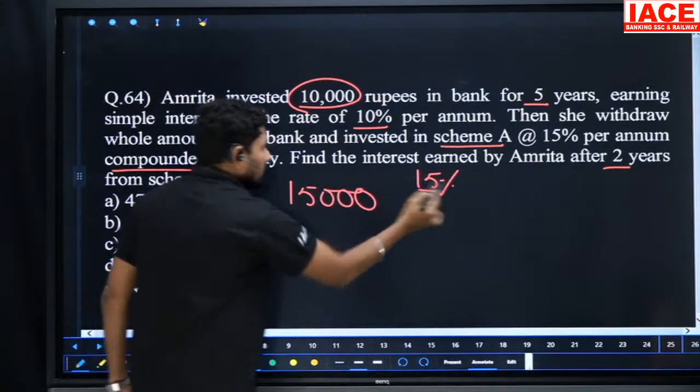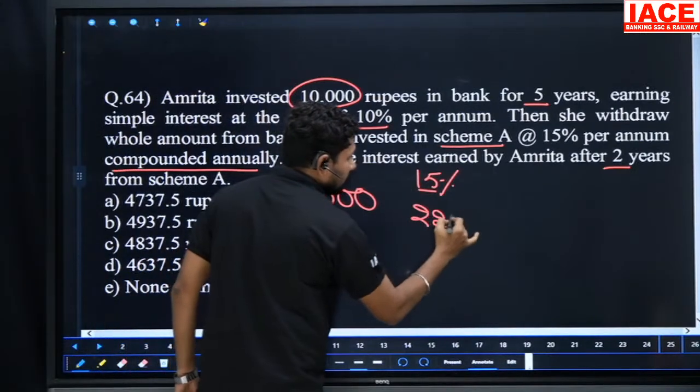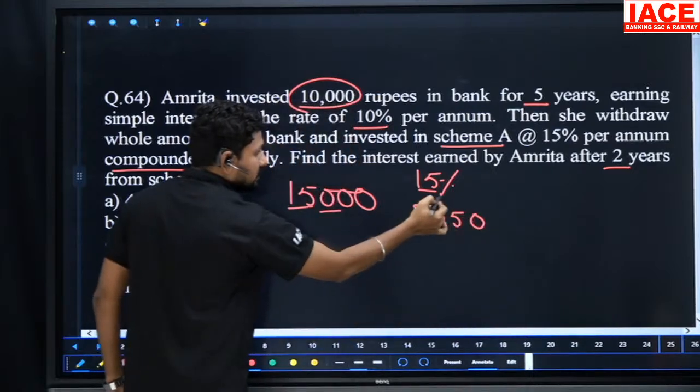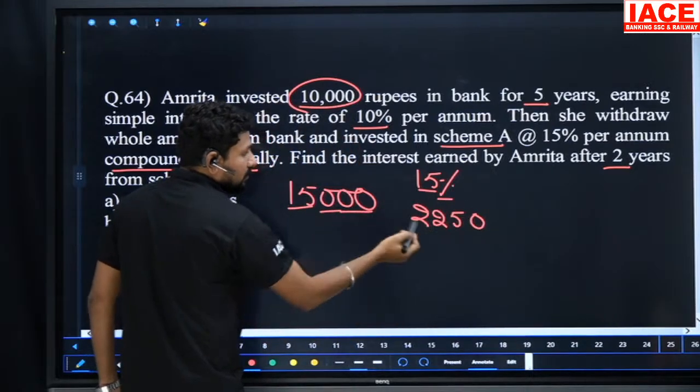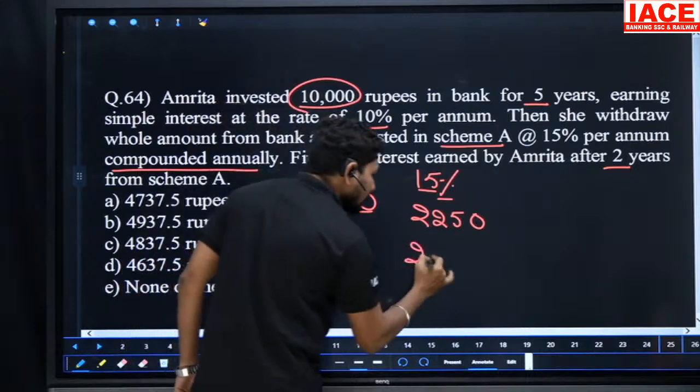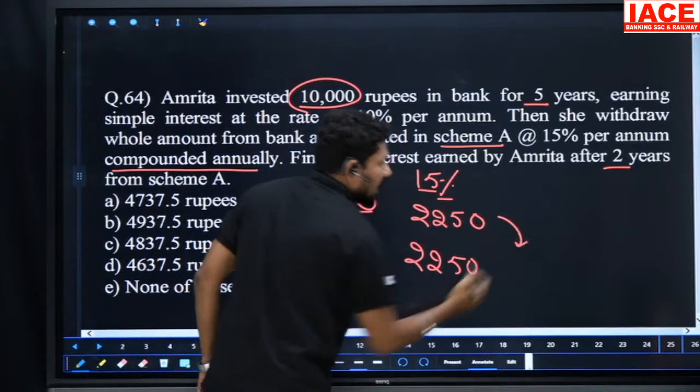So 15 × 15 is 225, extra 0. Percentage-wise, 2 zeros cancel, then extra 0. First year interest is 2250. Second year interest also 2250. But we have to take interest on interest.